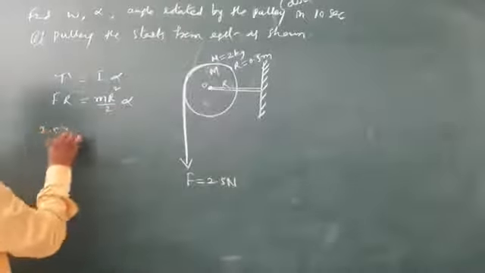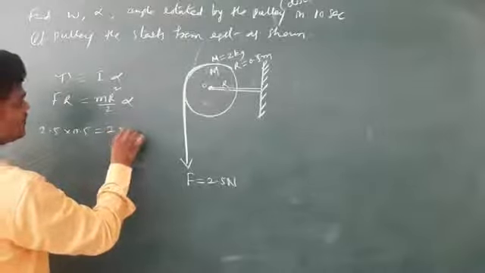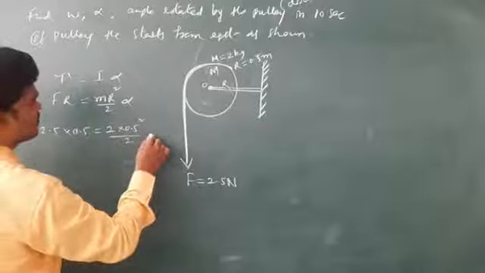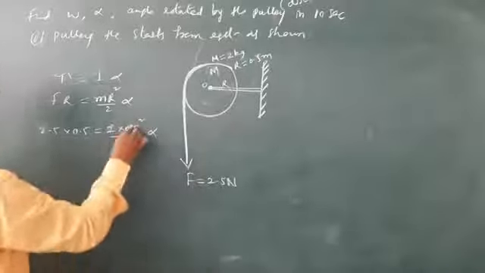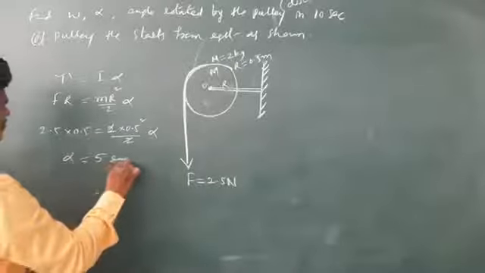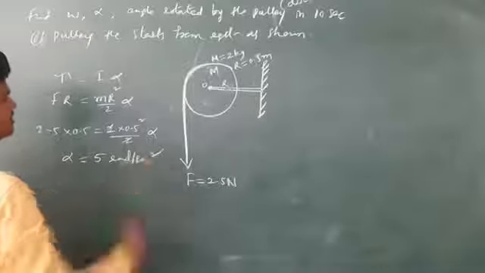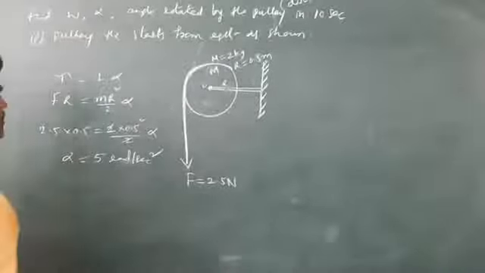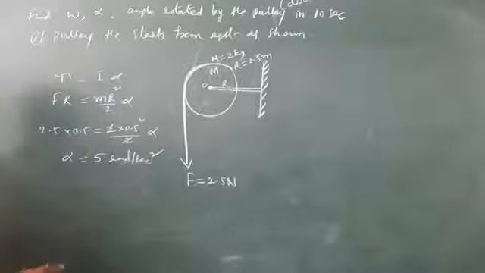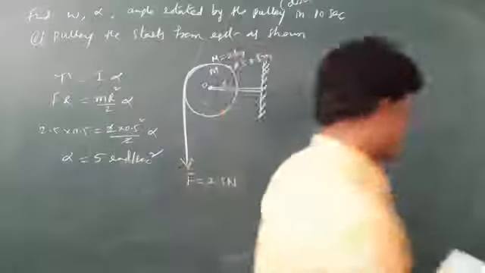F is 2.5, R is 0.5. Mass is 2, R is again 0.5 whole square, by 2. So 2 times this is 1 by 4. So you will get alpha is equal to 5 radian per second square. 4 into 2.5 times 0.5 is 5, so you will get alpha as 5 radian per second square.